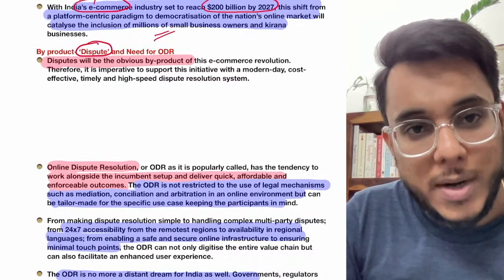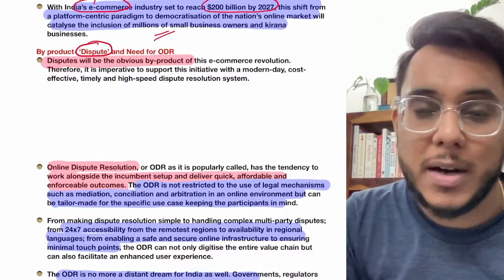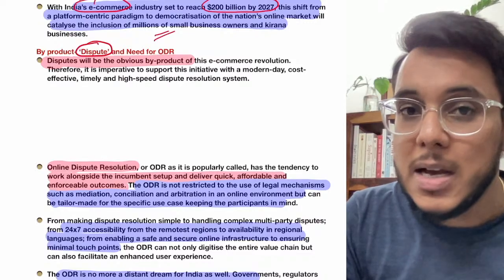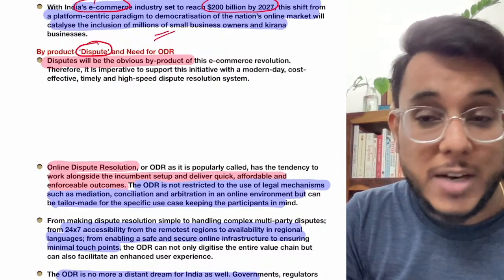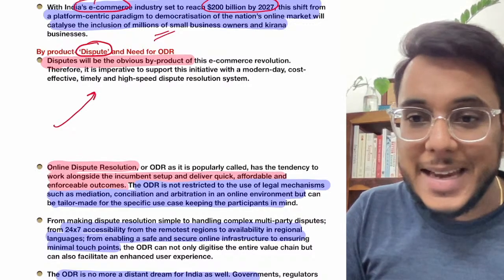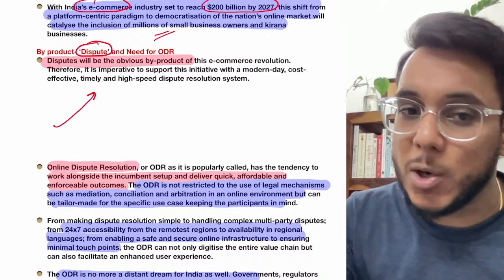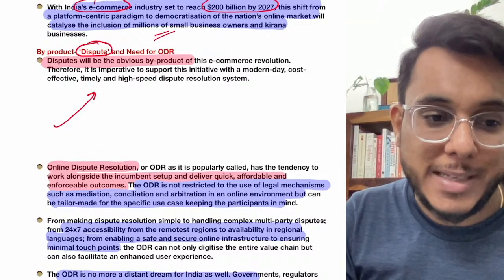Suppose you bought some product and you got a faulty product, and your grievance is not being heard by the site. So there will also be disputes. So how to deal with this particular dispute? Here it has been said that we cannot just rely on the consumer courts, we cannot just rely on the consumer forums and all these kinds of things.